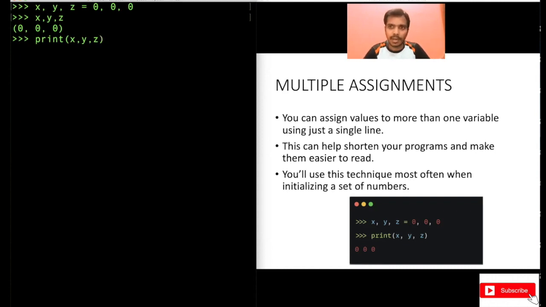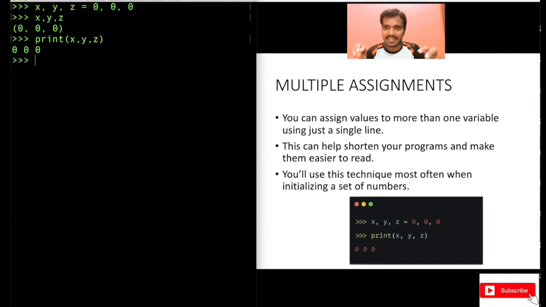Separate it with a comma and you see 0, 0, 0 got printed. This way also you can do this, right? So it's not that print will only take one variable name. No, it's not like that. You can provide multiple variable names also, but separate them with a comma, that you have to do. This is very good, right?